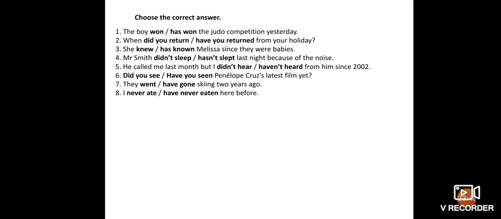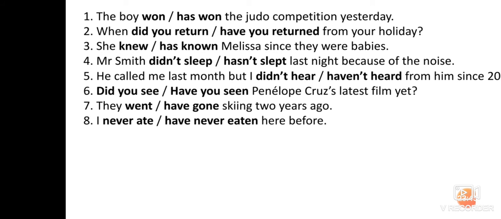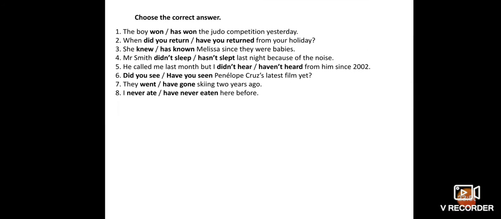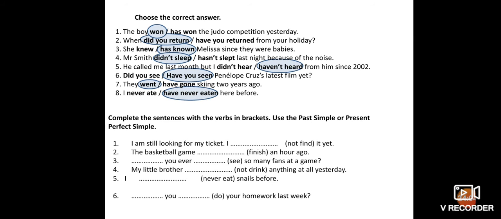So we also can choose the right one. The boy won the judo competition yesterday. Won or has won? Won. And when did you return or have returned? So just if you read the answers here, we can see the answers for that clearly.